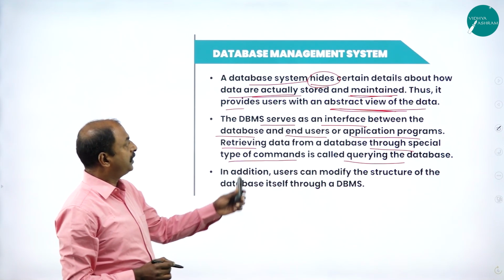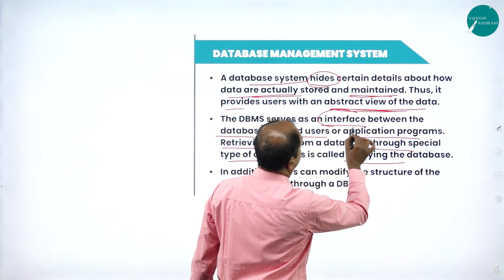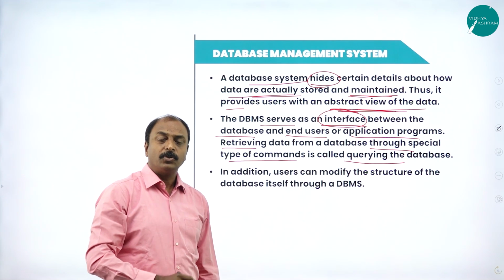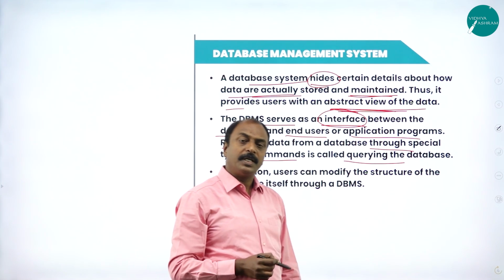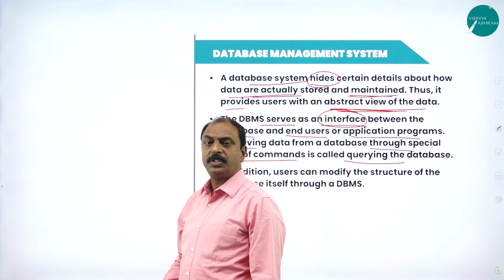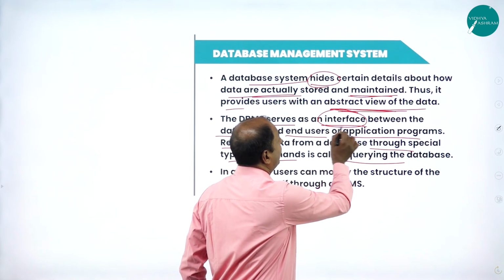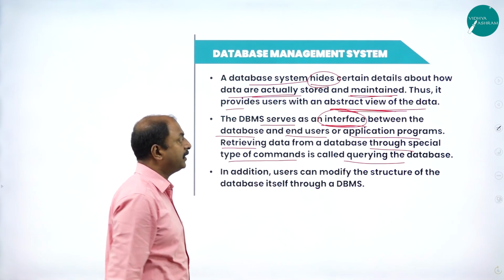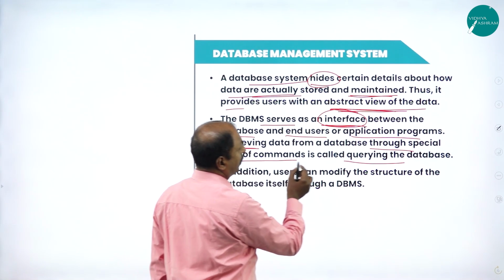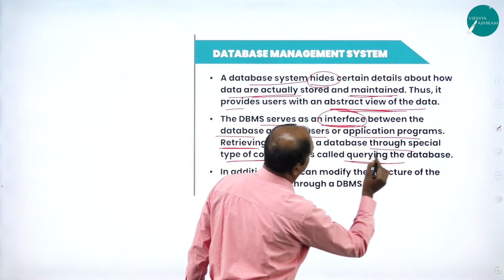With this point we can understand that DBMS is an interface between the database and the user. The data are stored in a database, and the user can access those data through DBMS. It is a software, so it is an interface between the user and the database. Retrieving data from a database through a special type of commands is called querying the database.